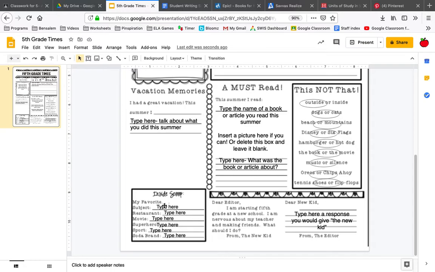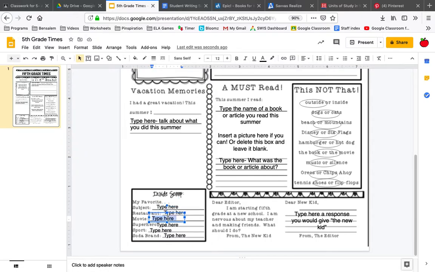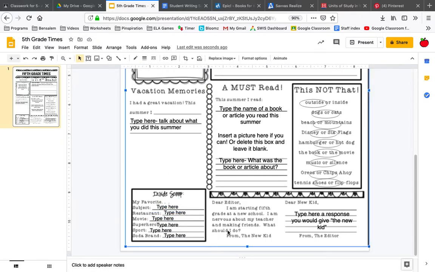Inside scoop in this corner, it's just a little bunch of your favorite things. So favorite subject, type here. Restaurant, type here. Movie, type here. Yada, yada, yada. Same thing that we've been doing. So you're just going to double click it and start typing over where it says type here.